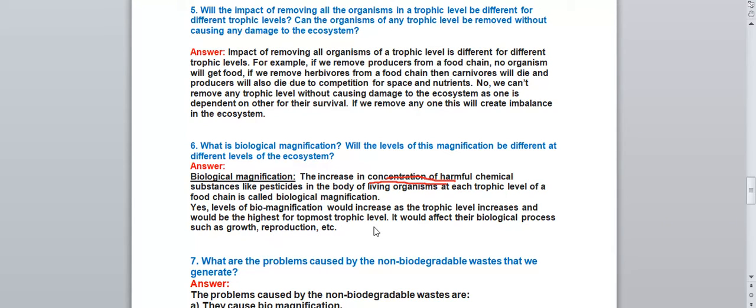For example, human beings are at the topmost trophic level. So in their body, the accumulation of chemicals will be more. It would affect their biological processes such as growth and reproduction. All the biological processes like growth, reproduction, respiration, everything will be affected by biological magnification. Accumulation of chemicals will be there in the body of the living organism.